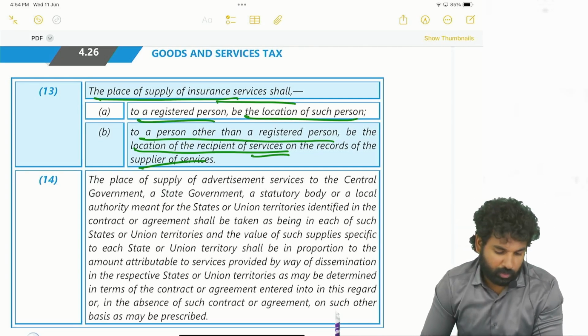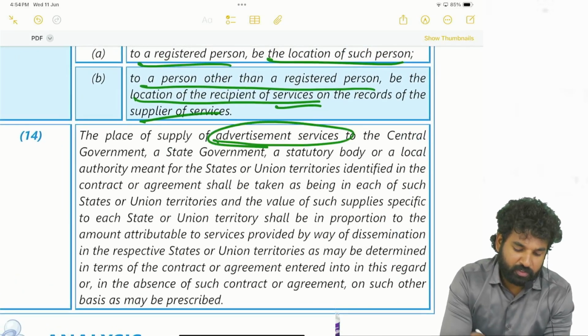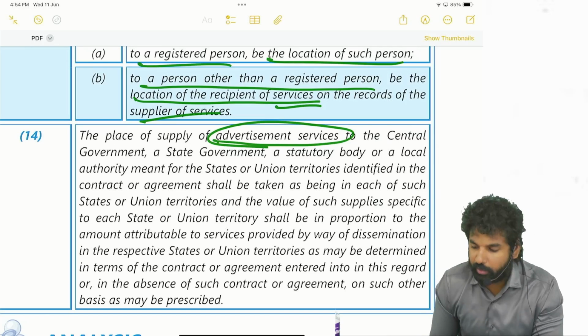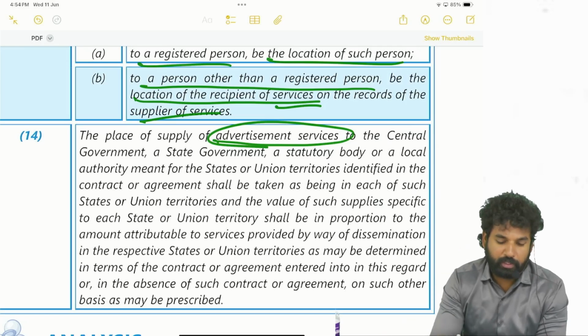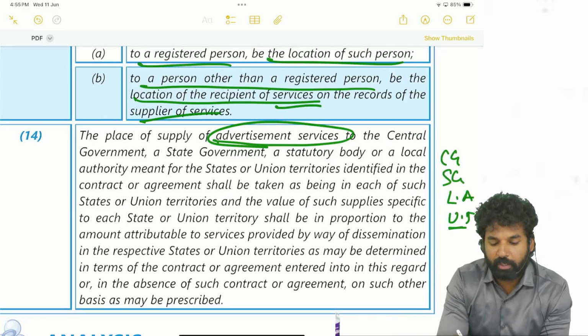Right, next, lastly, we have advertisement service, which will be provided to the central government, state government, statutory body or local authority. Whomsoever we are providing, it may be the central government, state government, local authority, union territories, or any other persons.